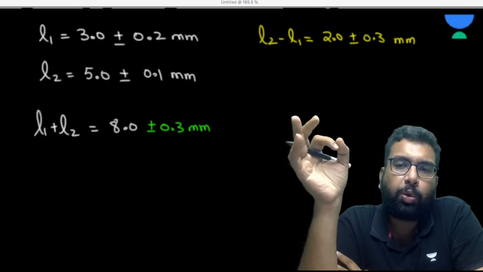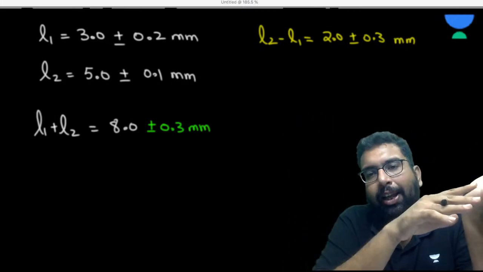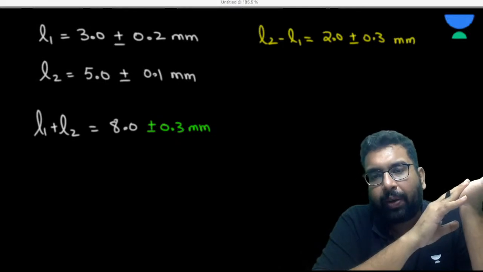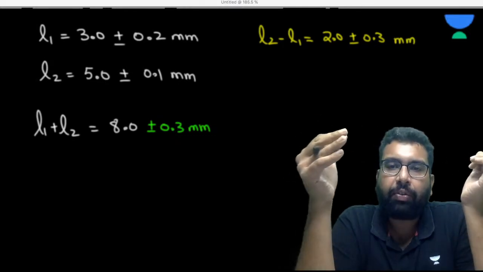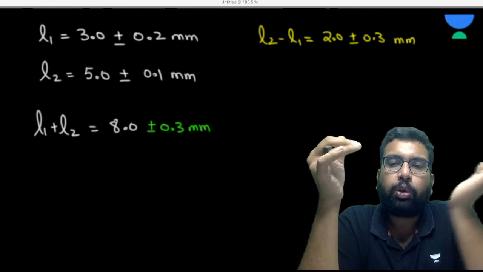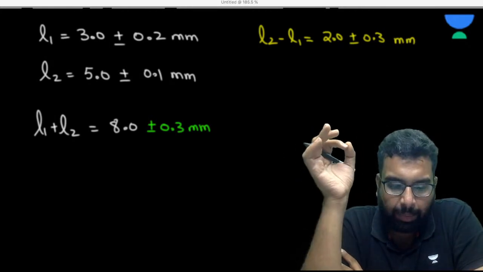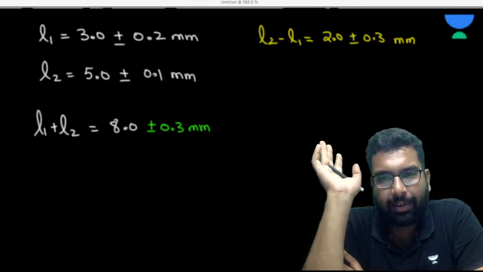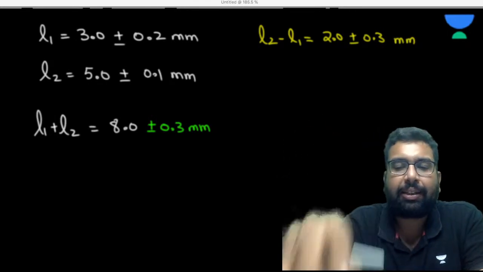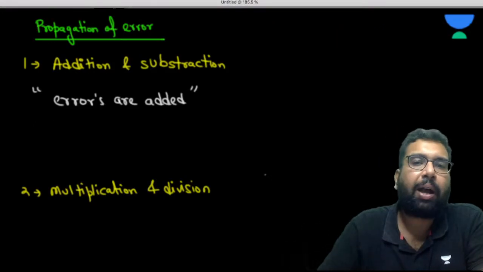If you want to know why it happens, go back to the other videos on this channel, the propagation of error videos. This thing is clear, it seems. Can I mark a tick here? Okay, good to go.